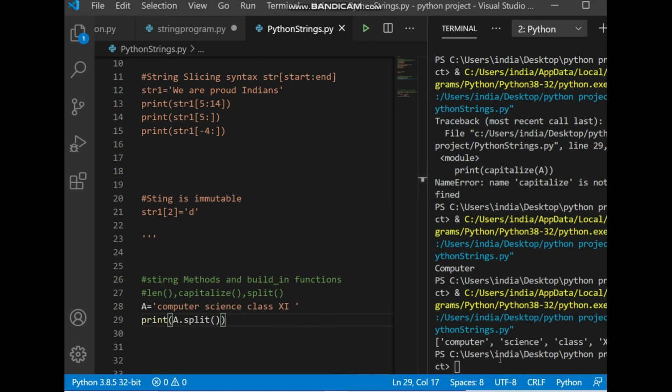So when you execute this, you are going to see computer science class 11th. This is just a list in the output. See, square bracket and close means a list. So what is actually happening here is that using the spaces, your complete string is split in the form of a list, with the first word as the first element of the list, the second word as the second element, third element and fourth element. So there are 4 elements like that.